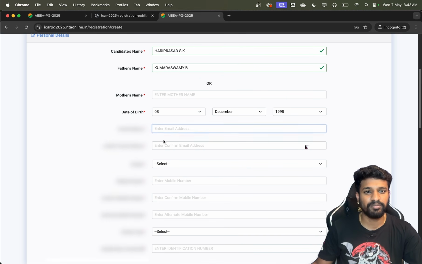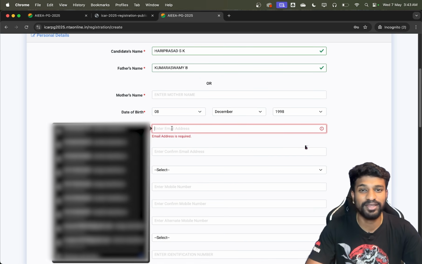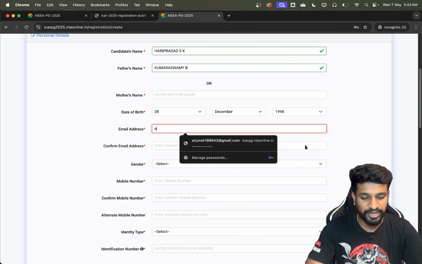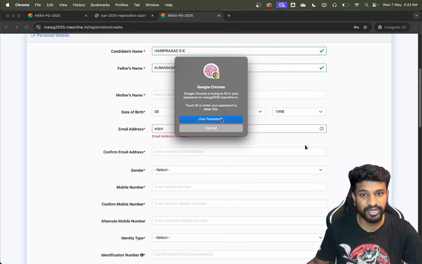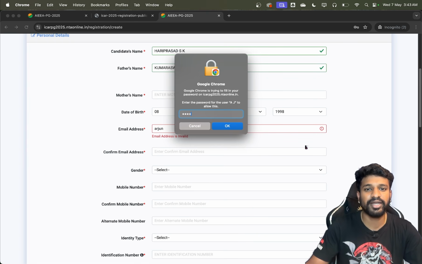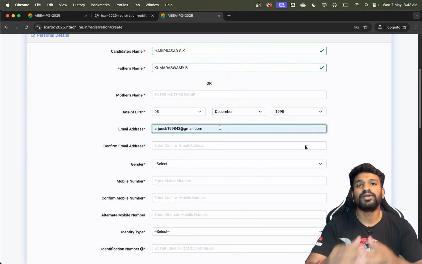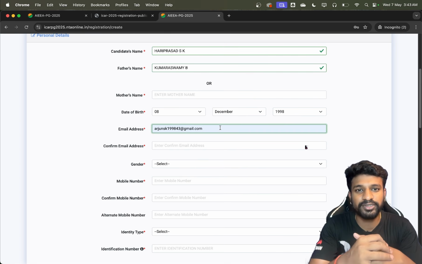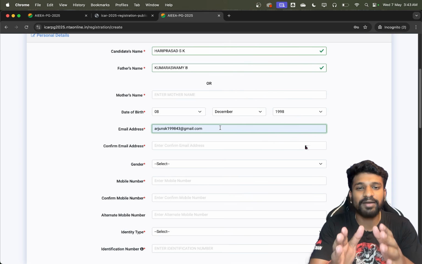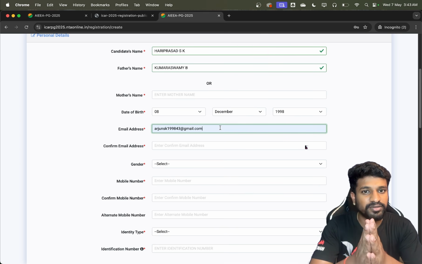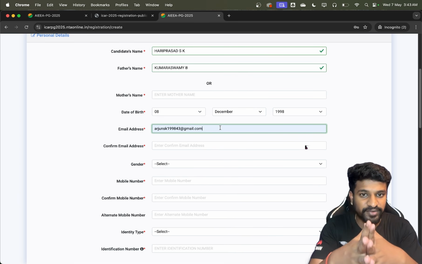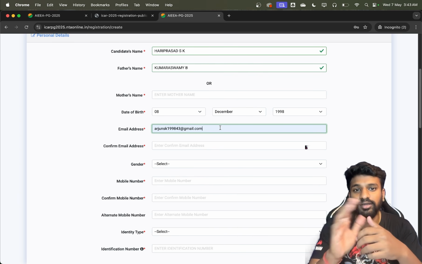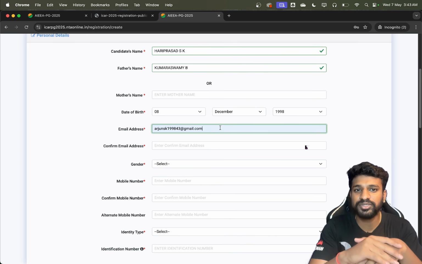Try to enter the next important thing, which is mail ID. So I would always say this, when you enter the mail ID, make sure you enter a mail ID which is actually working, and also you know which mail ID you are entering, because in all the stages of this complete process of admission, the backup is your mail ID. So all the official information that the NTA will be releasing, that the ICAR will be releasing, and if you want to contact the NTA or ICAR, you have to use this mail only.